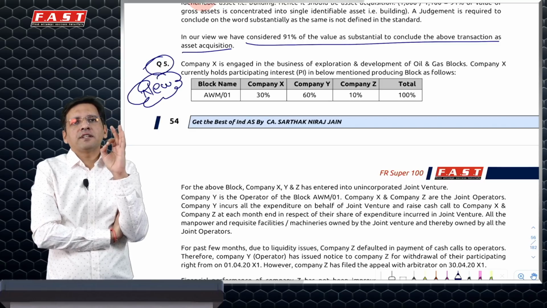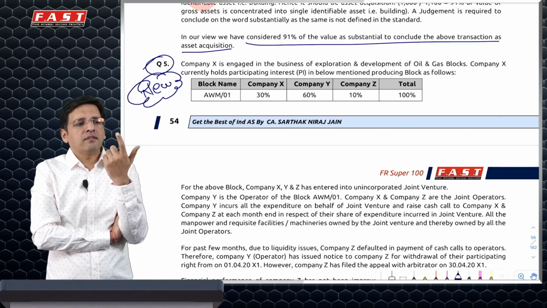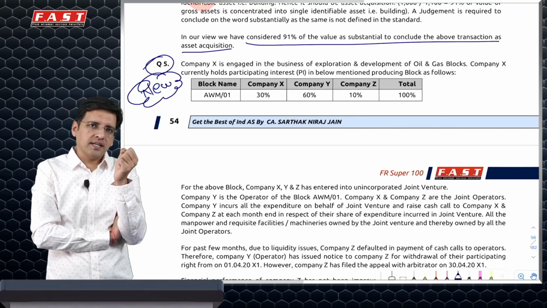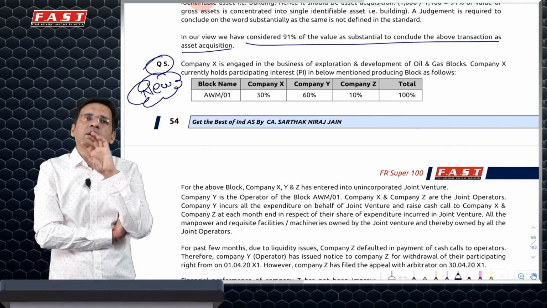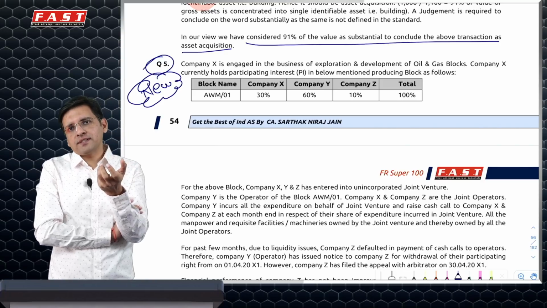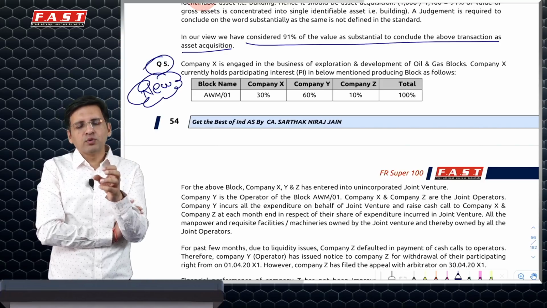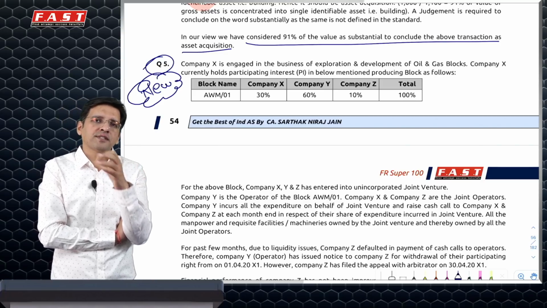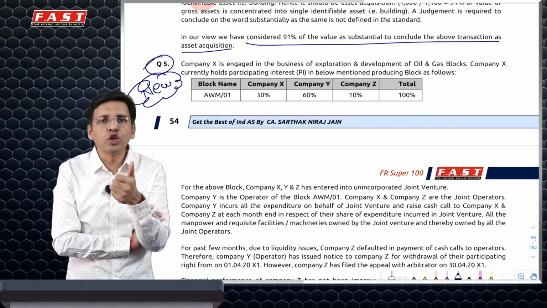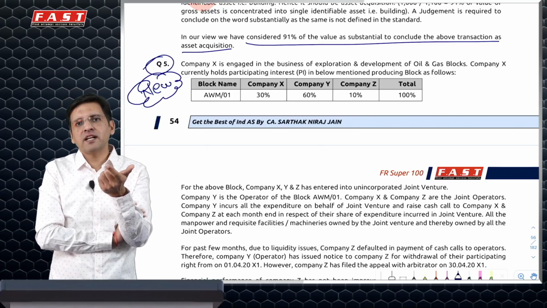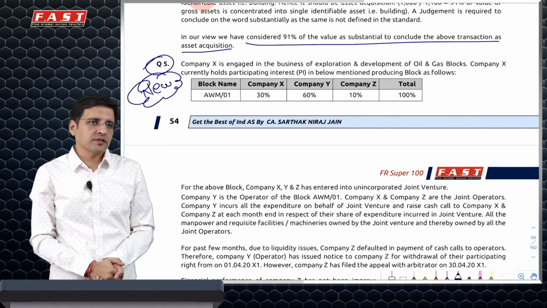Ind AS 103 specifically says that in a joint arrangement, when one of the joint operators acquires any other stake in the joint arrangement, if the joint arrangement as a whole is a business, then this acquisition of stake will also be treated as a business acquisition. Even if that part of the business which you have acquired is not a new or independent business itself, and you are already one of the joint operators.